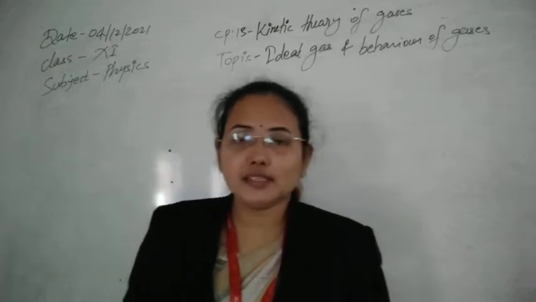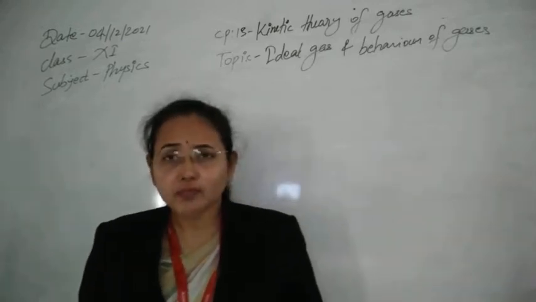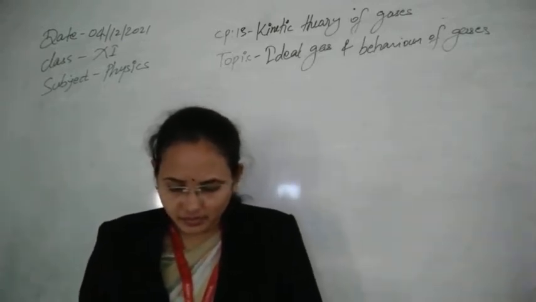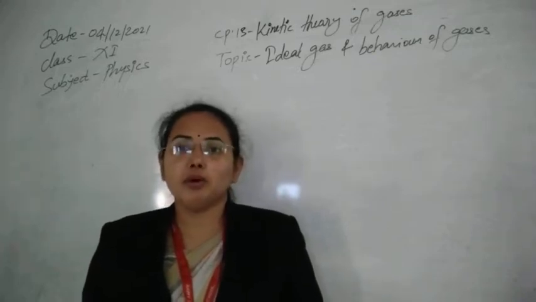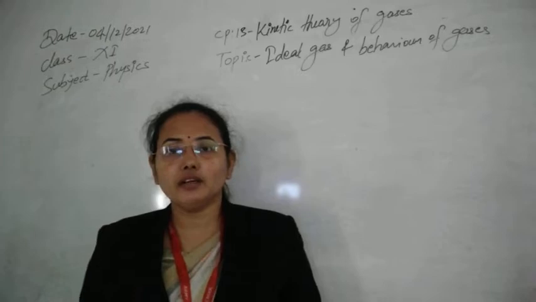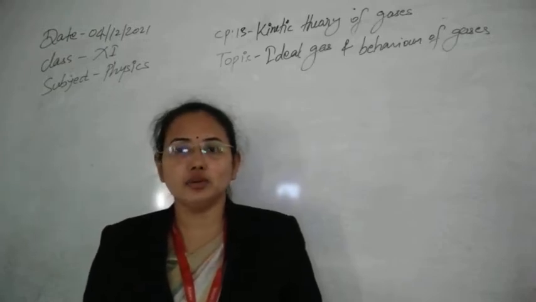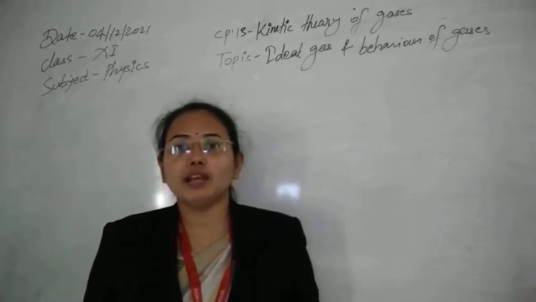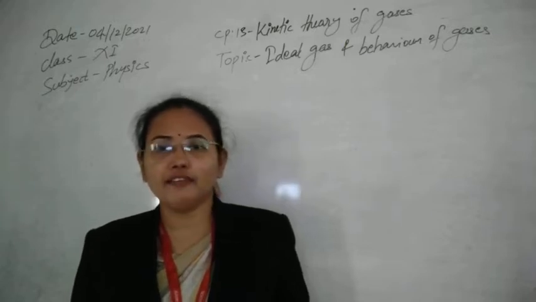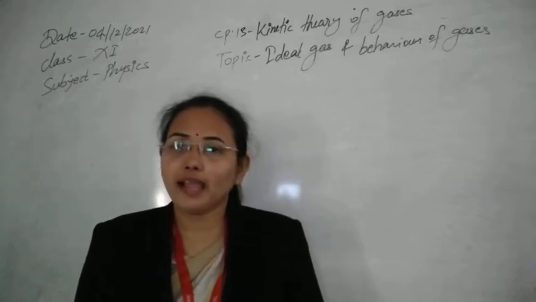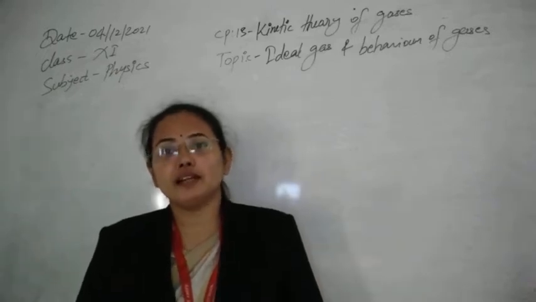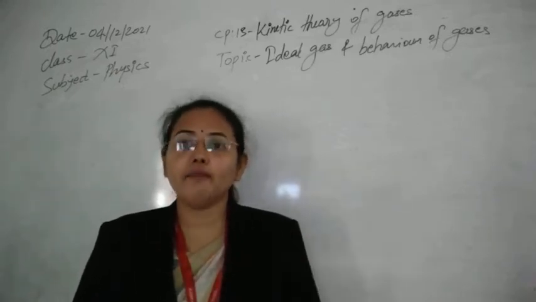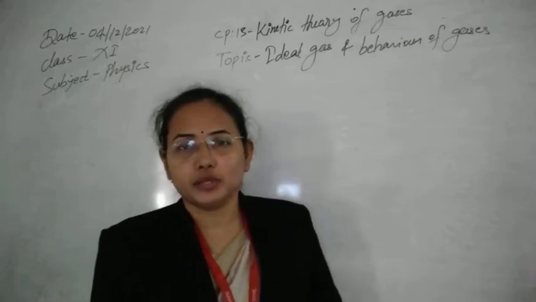The following are characteristics of the ideal gas. First, the size of the molecules of an ideal gas is 0, meaning the molecular dimension of the ideal gas is 0. So whenever they go into any vessel, they will not occupy any space, meaning the whole space of the cylinder will be available equally for all the gaseous molecules.